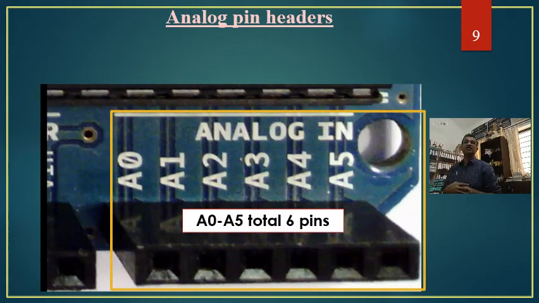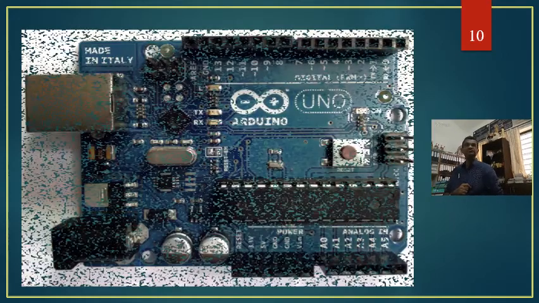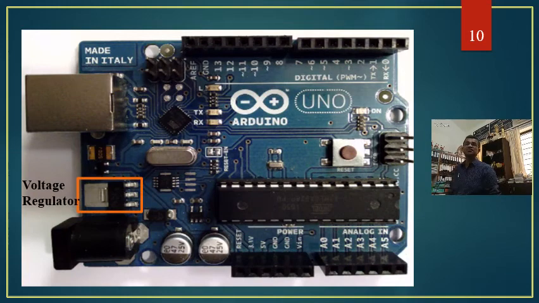Then there are also 6 analog in pins. To these pins we can supply analog or continuous signals. Such 6 pins are provided. Digital signals cannot be provided over here. Only analog signals could be connected over here. Then there is a voltage regulator.